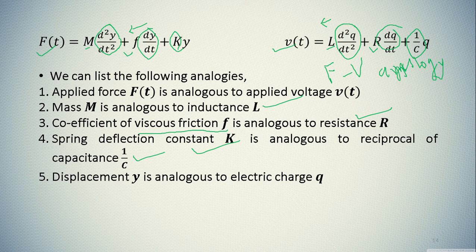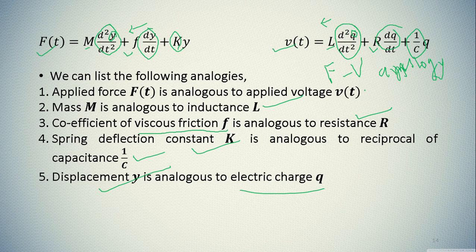And last but not least, here the variable is charge q. In a mechanical system, the variable is displacement. That is why your displacement y is analogous to electric charge q.